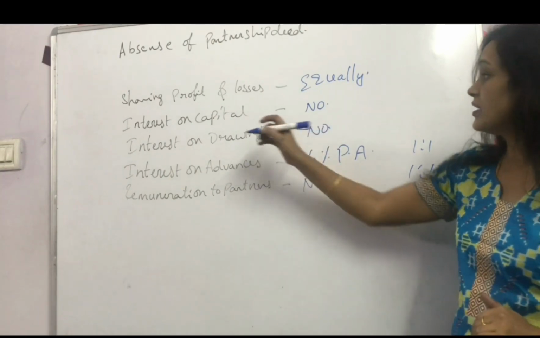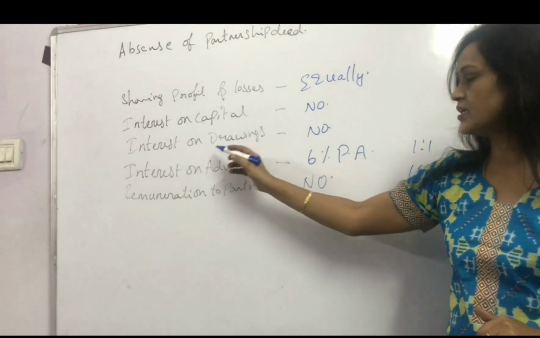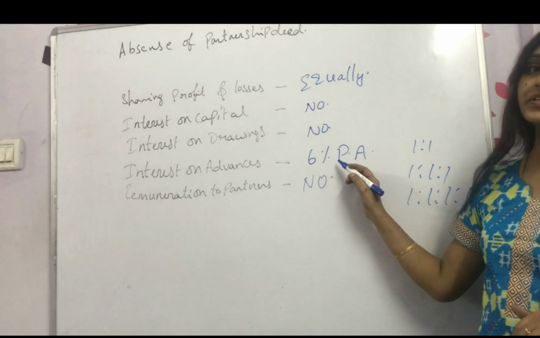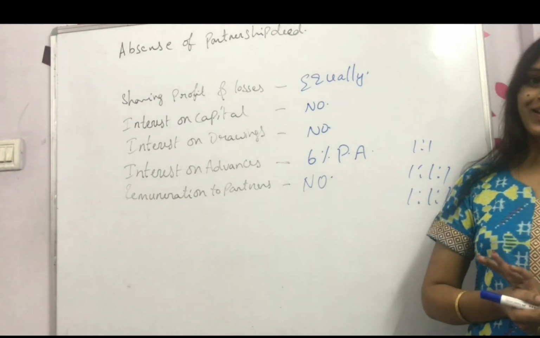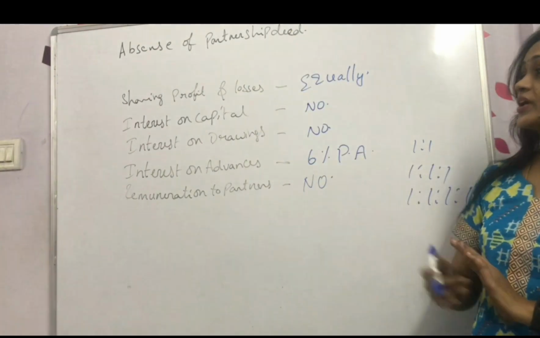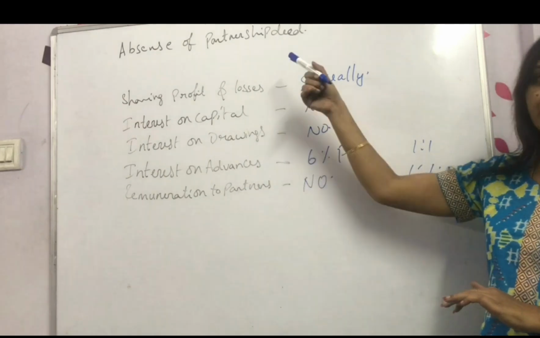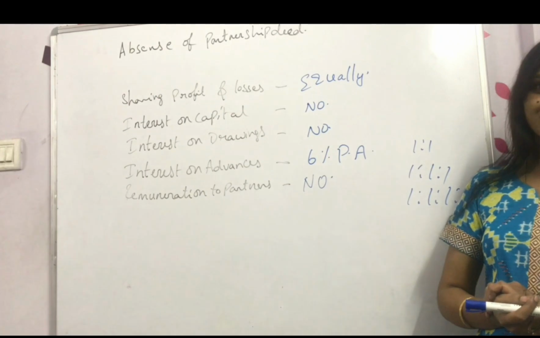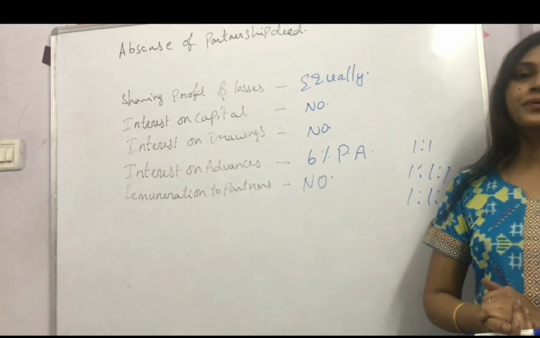So here we share profits and losses equally. Interest on capital, we are not giving. Interest on drawings, we are not giving. Interest on the advances or loans, it will be 6% per annum. Remuneration to partners, we are not providing. Clear? Understood? So this is a practical oriented question: absence of the partnership deed, how do you treat these transactions? Clear? Understood, right? Fine. Let us move on to the next topic.